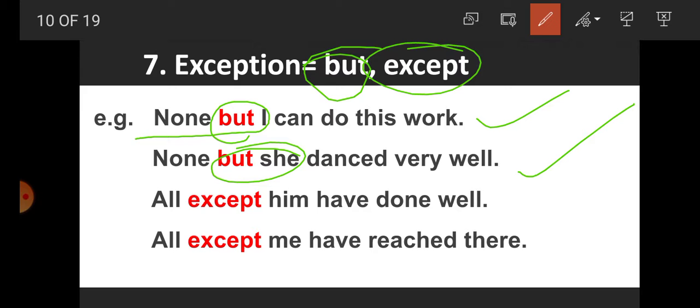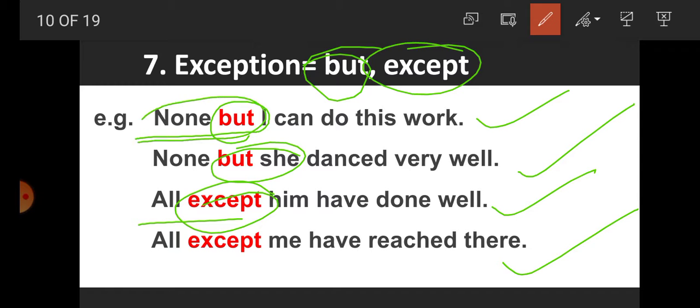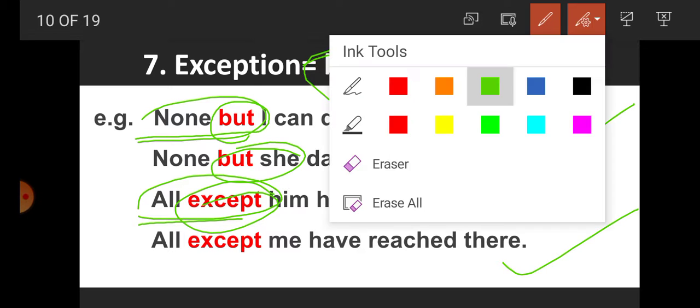And if there is "all", so we use which preposition? Except. All except him have done well. All except me have reached there. So we have got here that with "none", "but" is used, and with "all", "except" is used for indicating the exception.